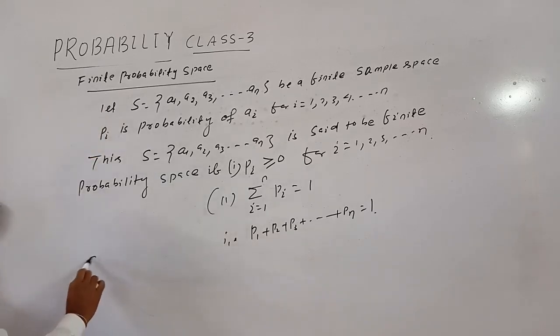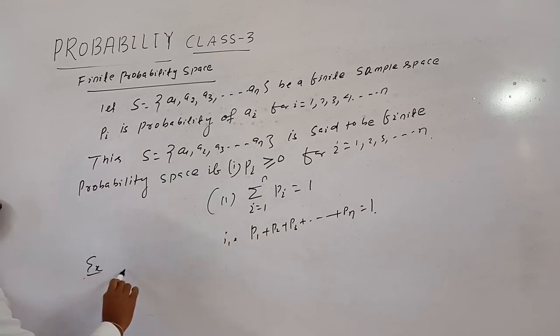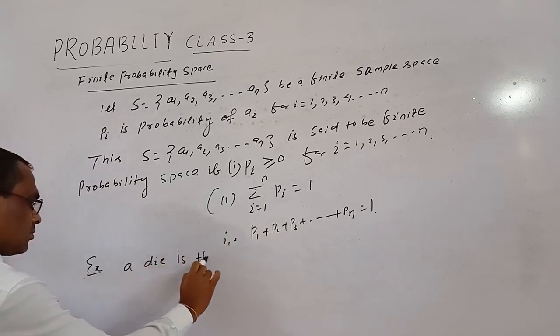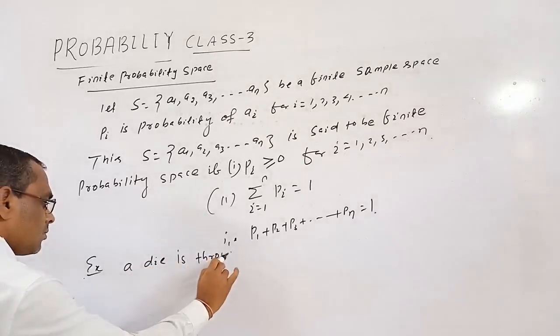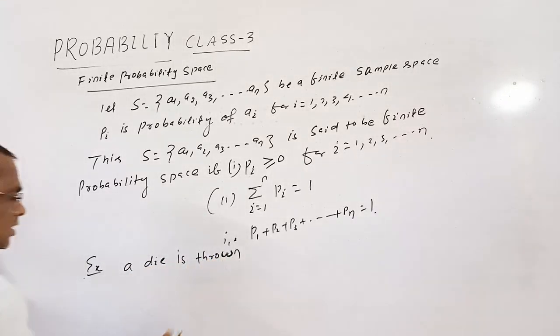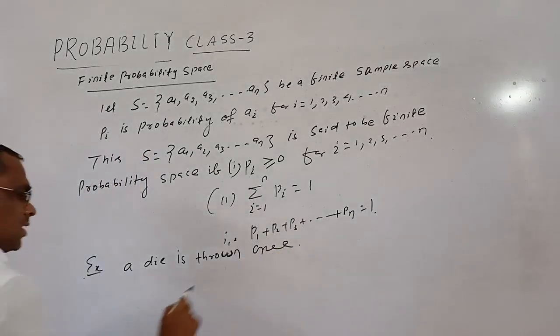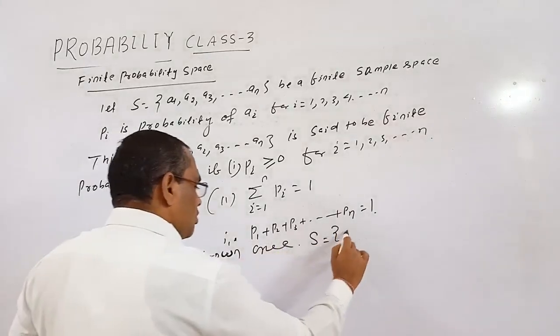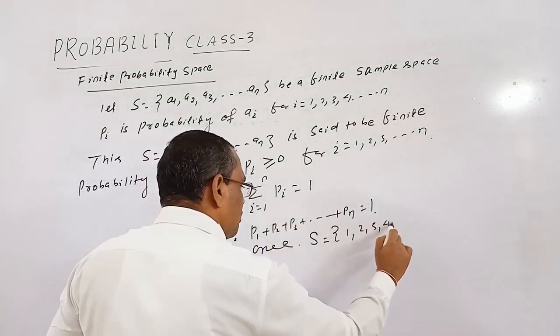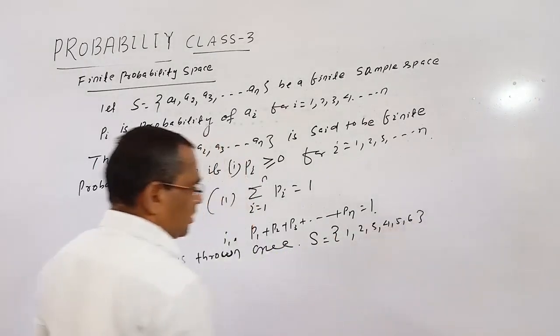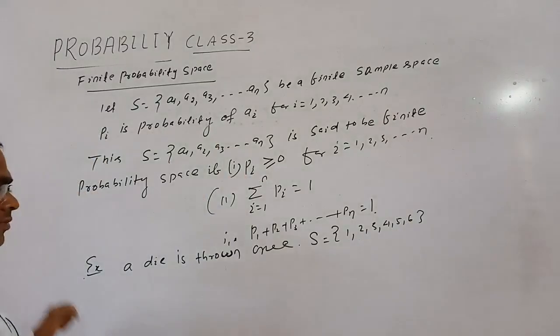For example, a die is thrown once. Okay. Here the sample space is equal to 1 2 3 4 5 6. You know the sample space is equal to 1 2 3 4 5 6.